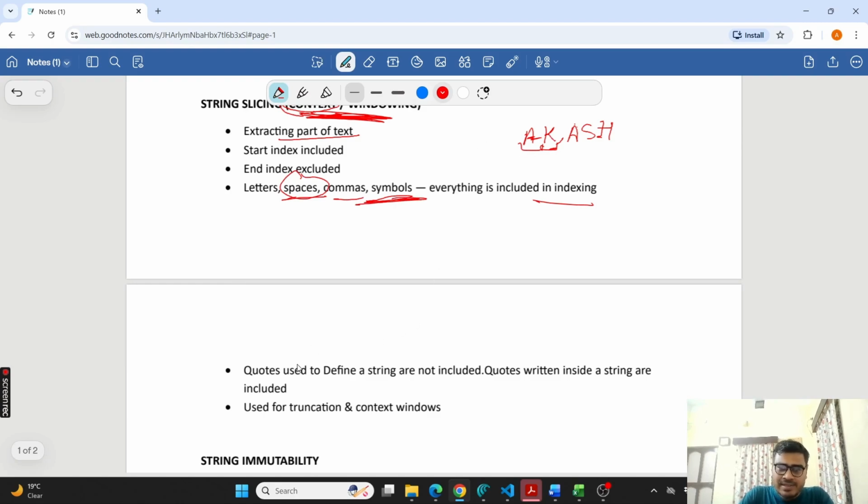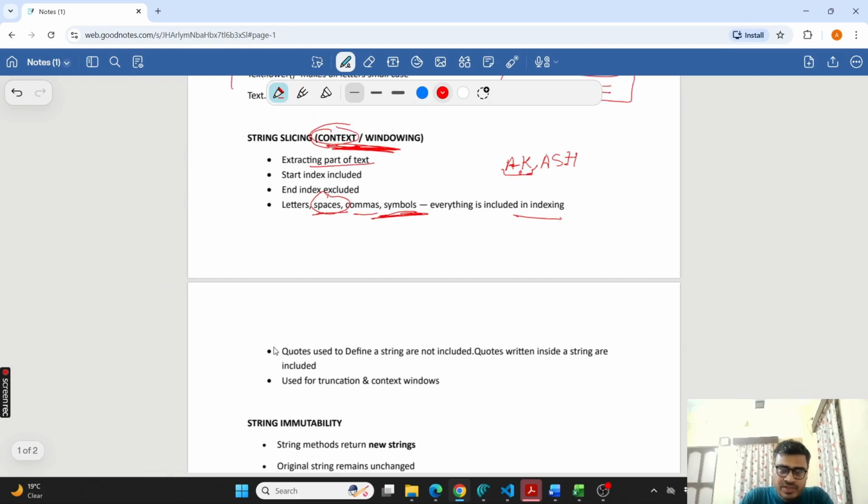The only thing not included is the quotes. The quotes we talk about, that every string is enclosed within, are not included because they are used to represent the string. They are not included in the index because they will always be there.